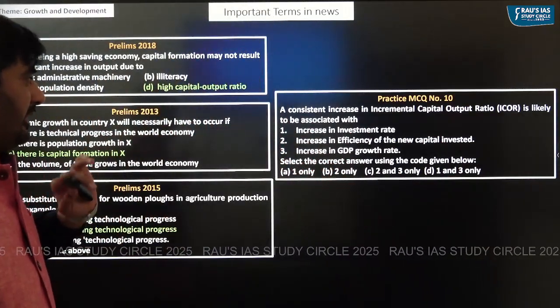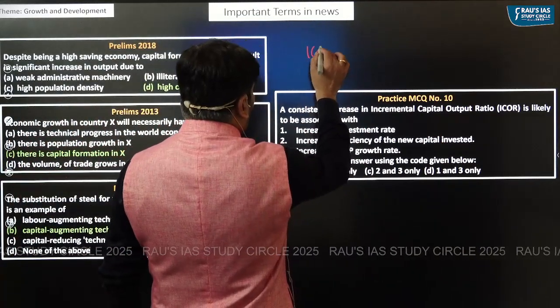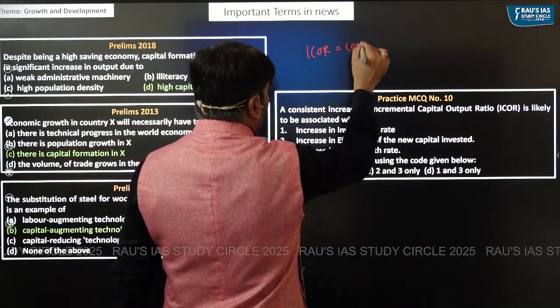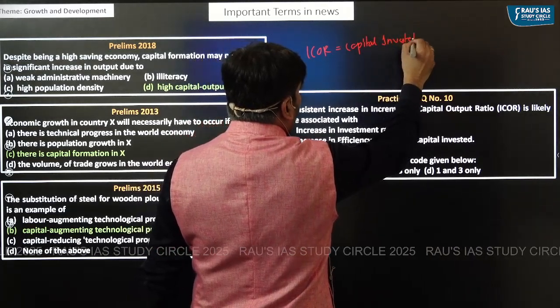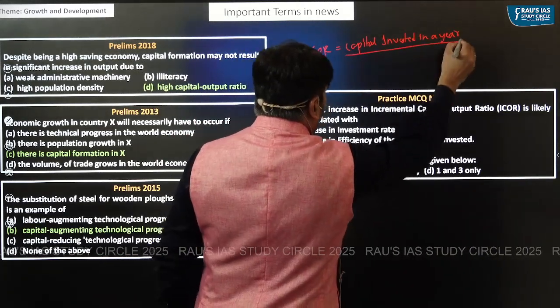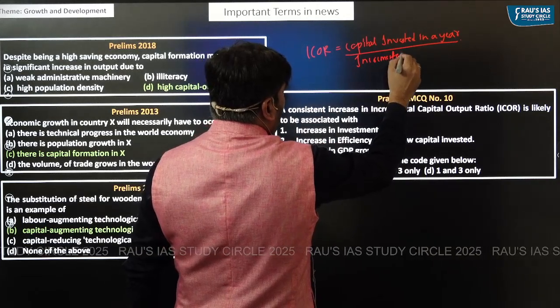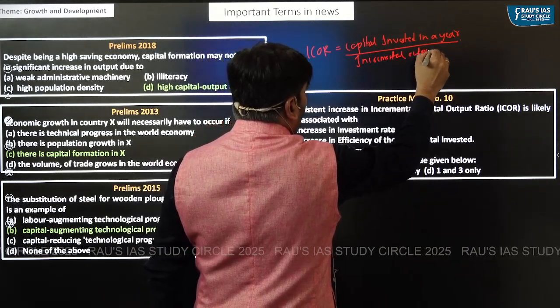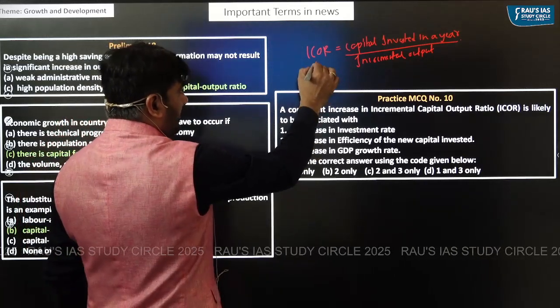A consistent increase in ICOR. I told you ICOR is capital invested in a year divided by incremental output. So it says if the ICOR value increases, what does it mean?